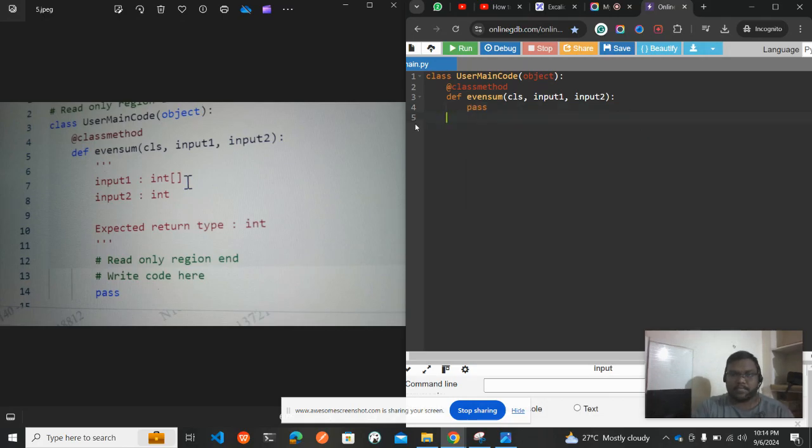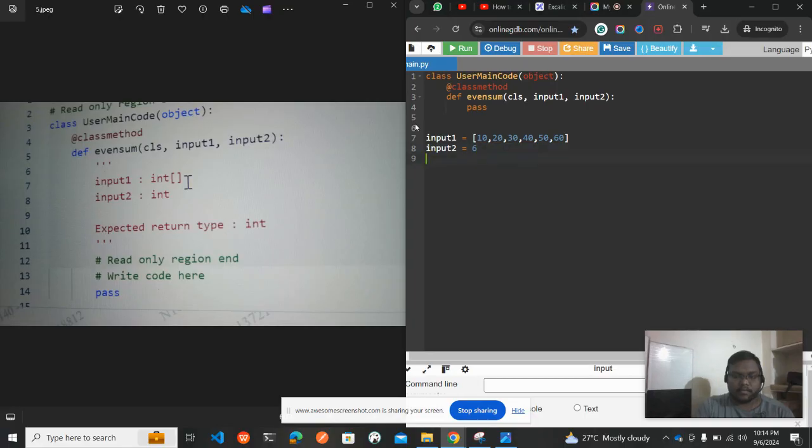It is pass, and then we need to get the inputs. Input 1 is equal to the array elements; I will only define 10, 20, 30, 40, 50, 60. Then you need to take input 2 also. Input 2 is equal to 6 as per the question.